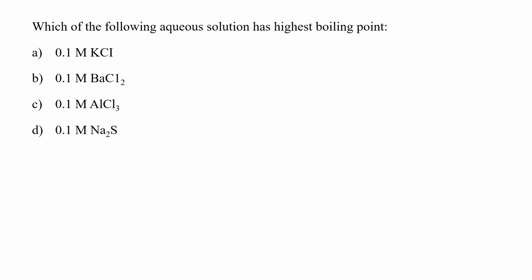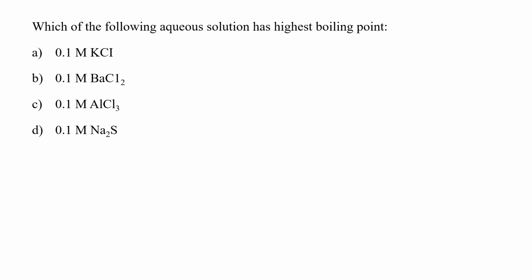As you know, the elevation in boiling point is a colligative property of the solution. That means whenever the boiling point elevates, it will be directly proportional to the solute particle concentration. Now if we dissolve a non-volatile substance in a solvent, the boiling point of the solvent is bound to increase. The higher the concentration of particles, the greater the increment in the boiling point. Now you have to see in which one the particle concentration is higher.